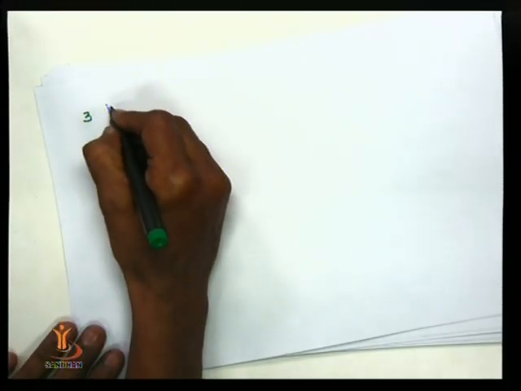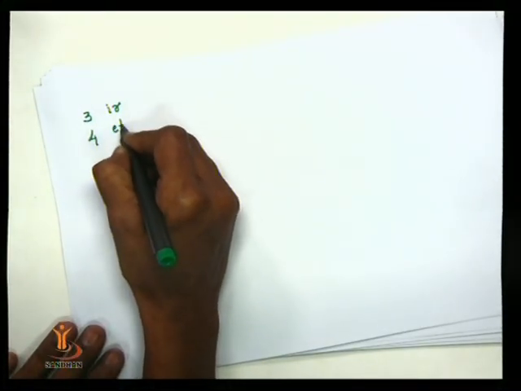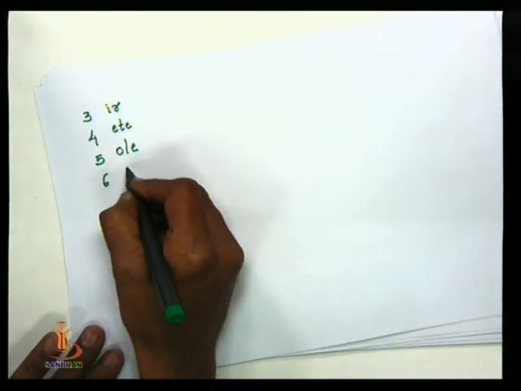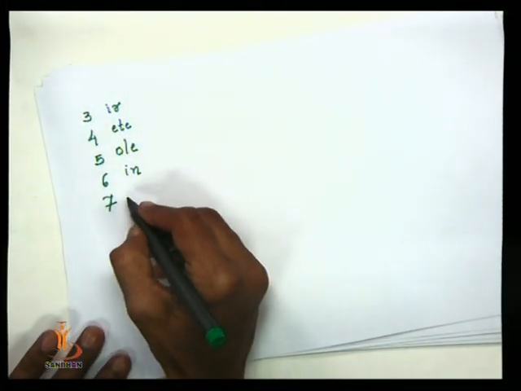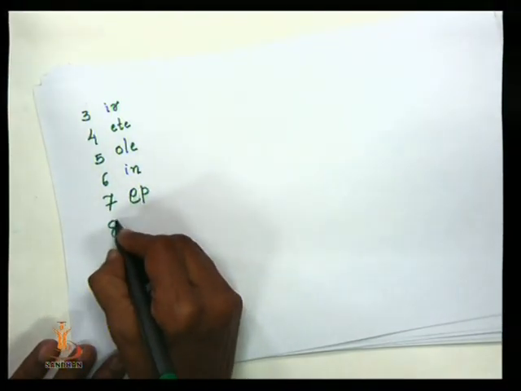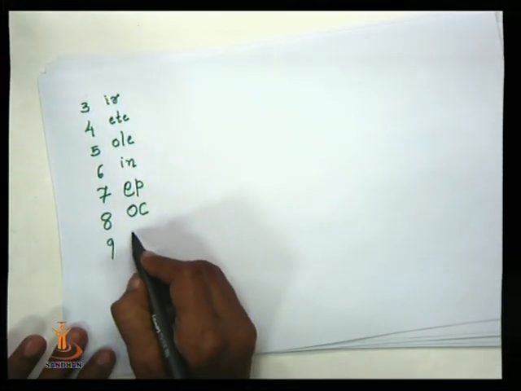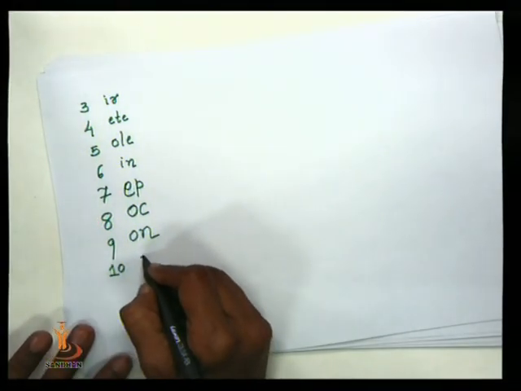If a 3 member ring is there, we abbreviate it as IR. If 4 member, IT. If 5 member ring, IL. If 6 member ring, IN. If 7 member ring, EP. If 8 member ring, OC. If 9 member ring, ON. If 10 member ring, EC.